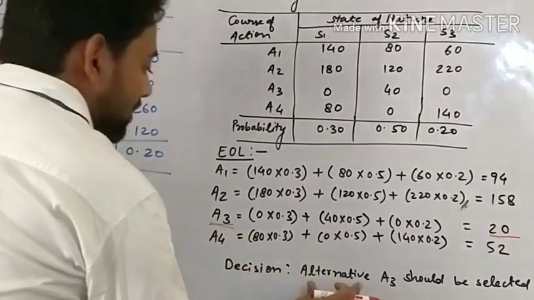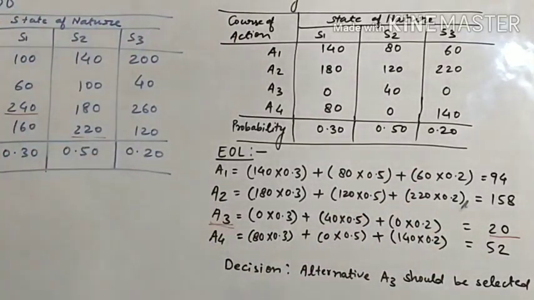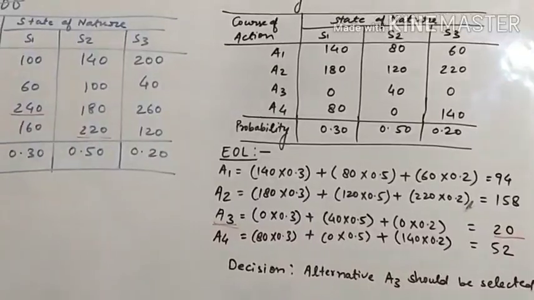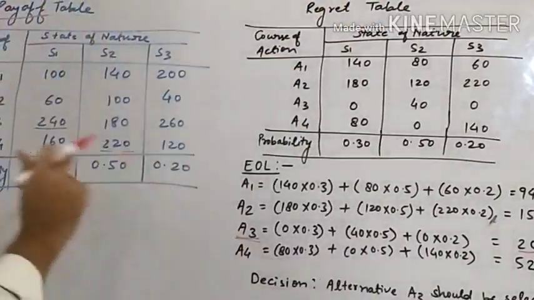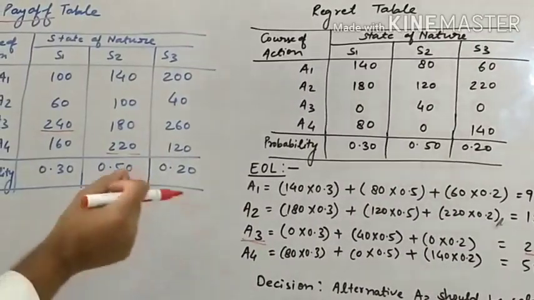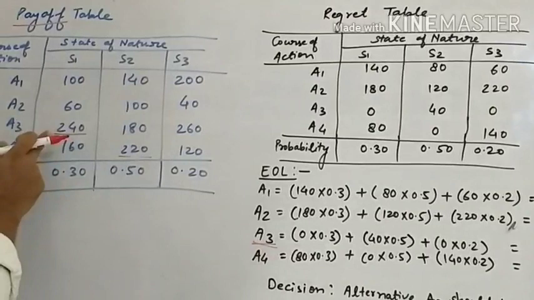That's why we will select alternative A3. Remember one thing: if this is a cost table, this is not a payoff table. In that case, how will you construct a regret table? You will select the least value. If this is a cost table, we will not take a high value.